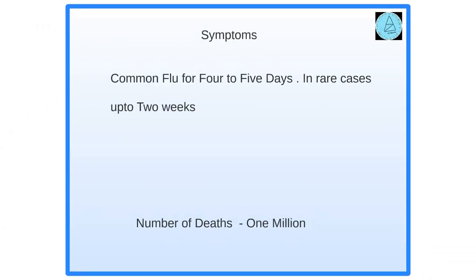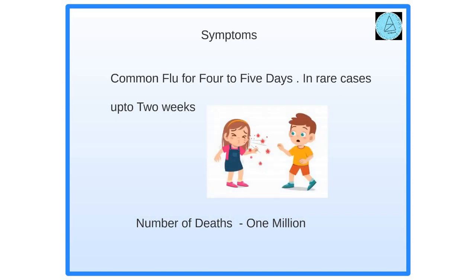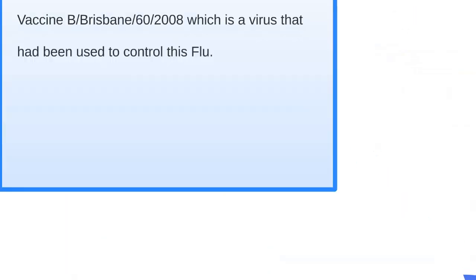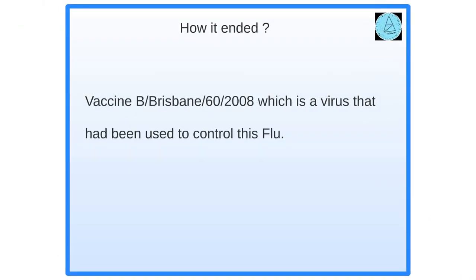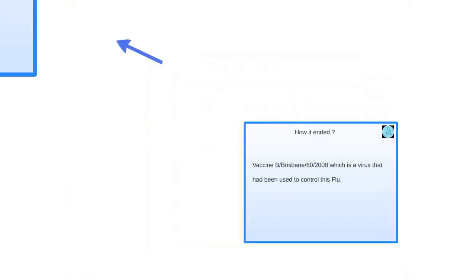Symptoms of Hong Kong flu are like a common cold or flu that lasts for 4 to 5 days. In some rare scenarios it may extend up to 2 weeks. The total number of deaths is over 1 million. How it ended. Vaccination was given to patients to control the flu. This vaccination itself contains a virus that stops the H3N2 virus.